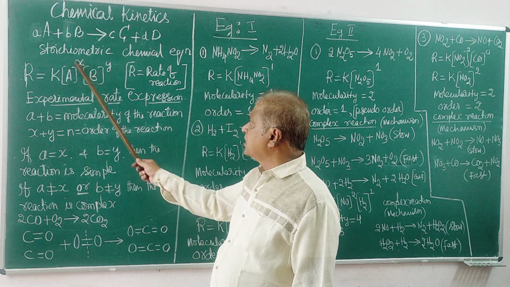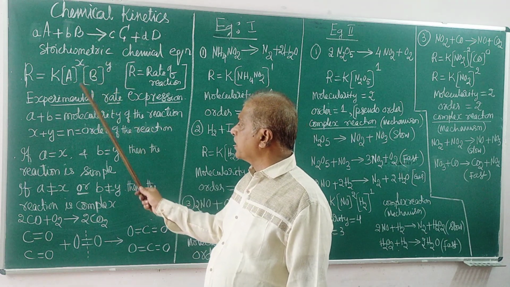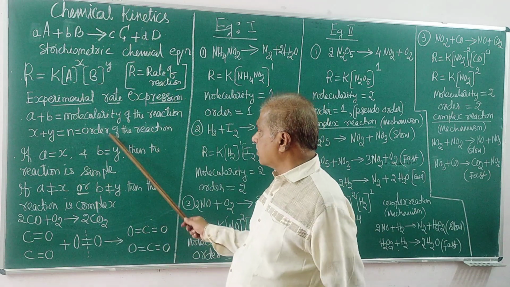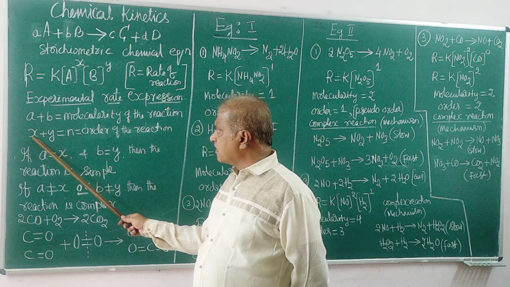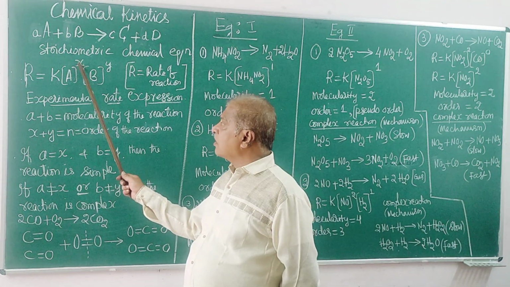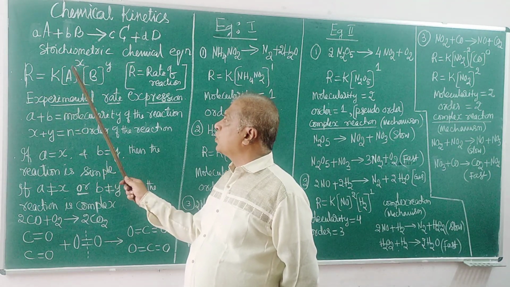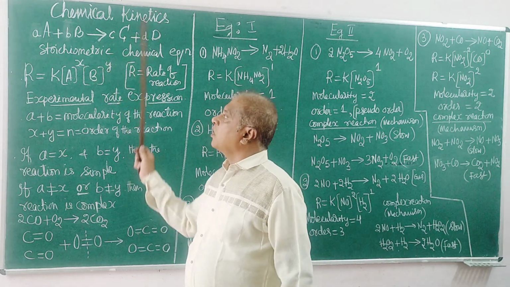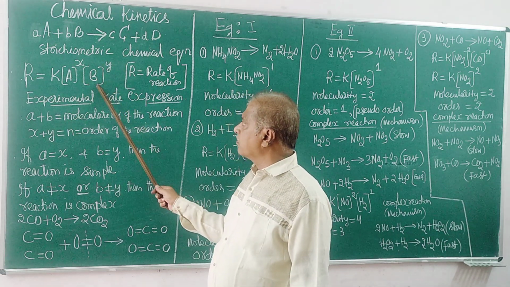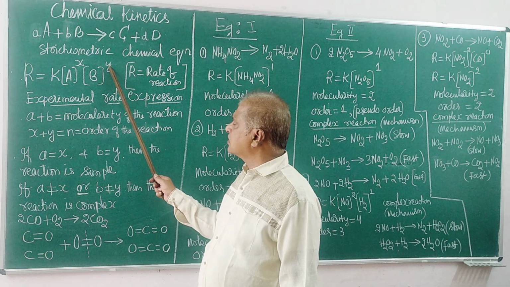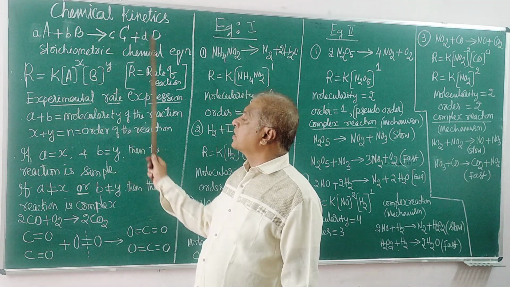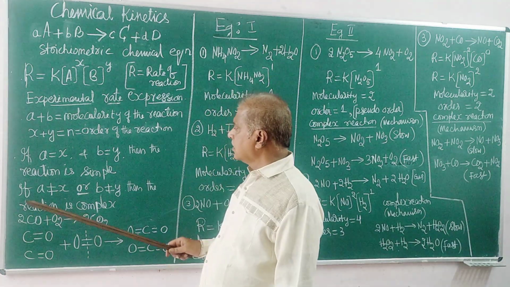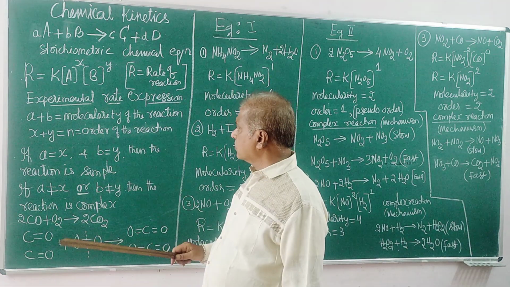Order of the reaction is this plus this. What is the order of the reaction? This explains the entire mechanism of the reaction. What does x stand for? It is the order of the reaction with respect to A. What is y? The order of the reaction with respect to B. x plus y means the overall order of the reaction. These are the terminologies.